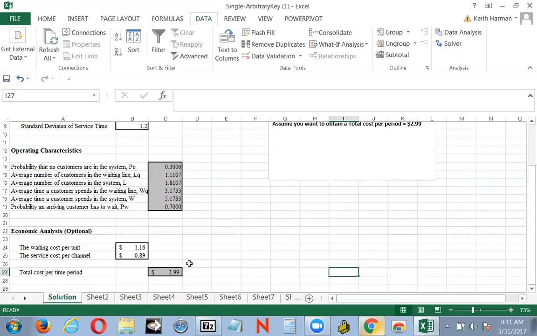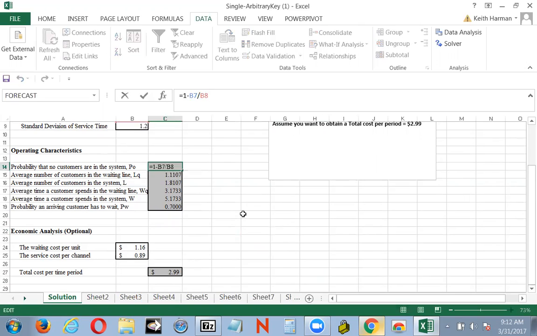And if you look here at rows 14 through 19, this is the single arbitrary file out of chapter 11 in the text data files. You'll see that those mathematics are worked out. I want to show you something. If you take a look at row 14, you're going to see the probability that no customers are in the system, okay?